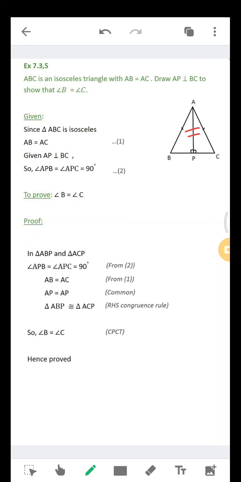So we can say that these two triangles are congruent by RHS, right angle, hypotenuse, side congruency rule. So now I can say angle B is equal to angle C by CPCT, corresponding parts of congruent triangles. Hence it is proved.